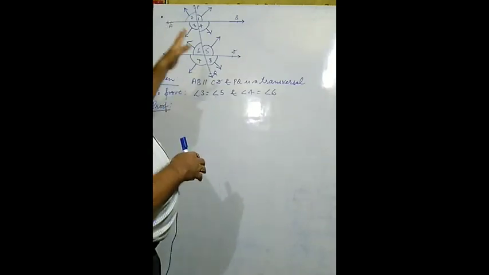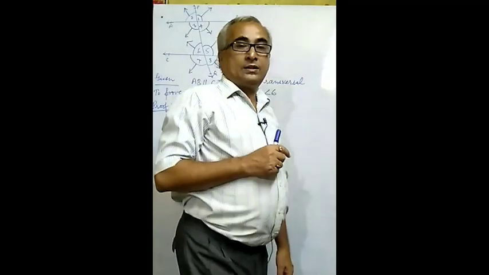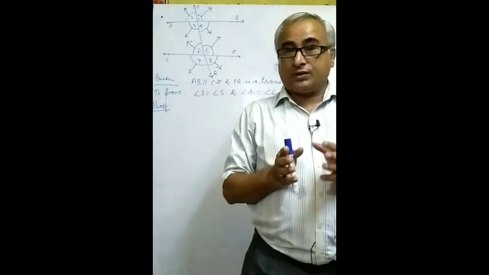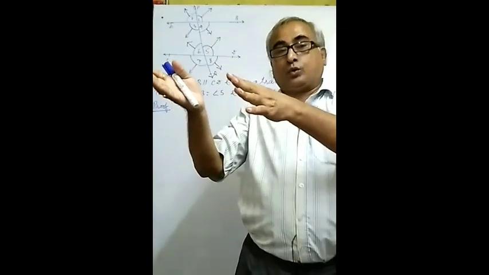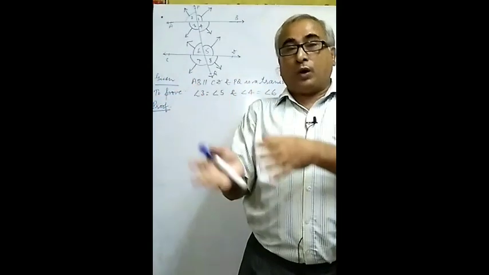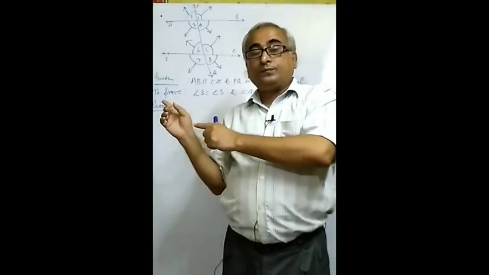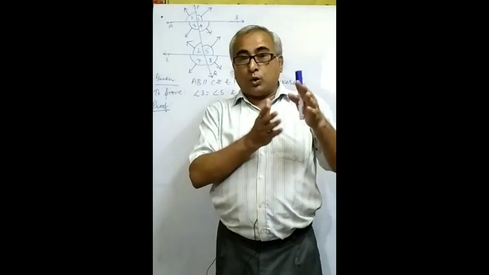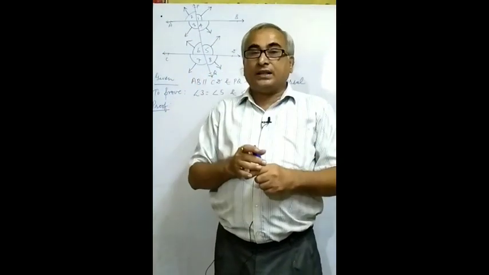Firstly we will talk about corresponding angles. What are corresponding angles? Corresponding means the persons who are going in the same direction, so those persons are called corresponding persons. This very concept will be applied here. We will observe the direction of the angle. If both the angles are going in the same direction, they are corresponding angles.